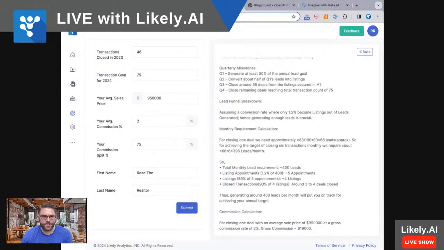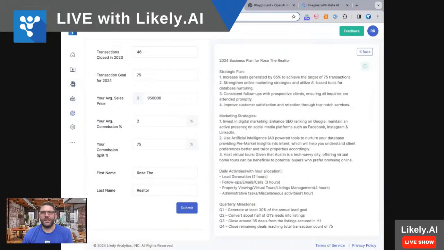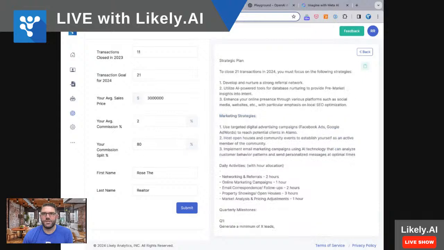But that's what goals are supposed to be, called BHAG, big hairy audacious goals, right? Something that really challenges you and pushes you to get to somewhere new, right? So this is a great tool to do this, guys. And in some of these marketing strategies, I'm going to talk about this shortly, about how else can you use generative AI. We've got a ton of templates that you can use to do that with now.